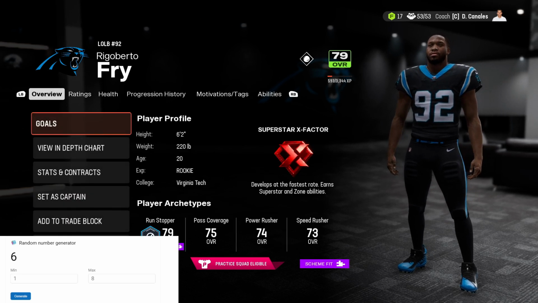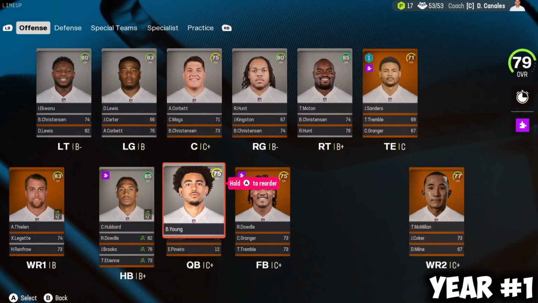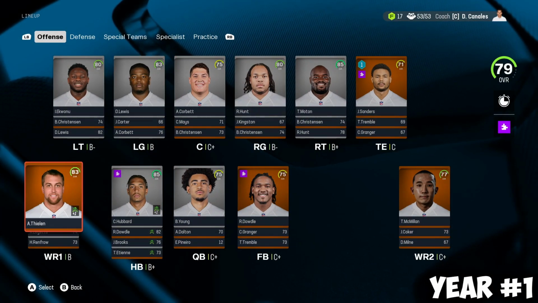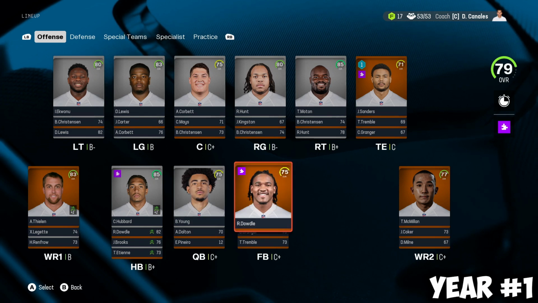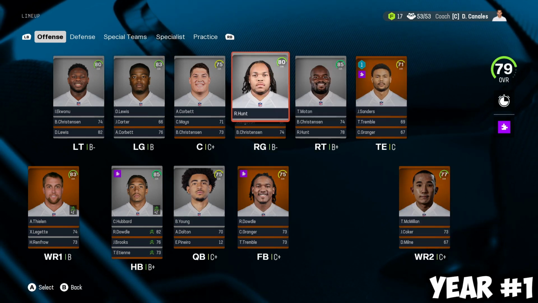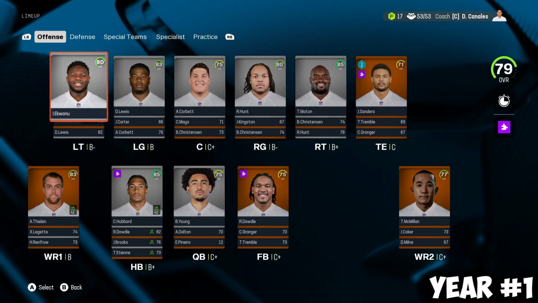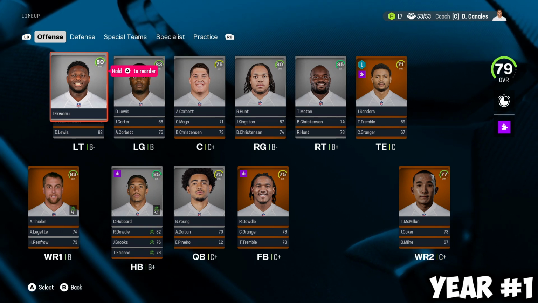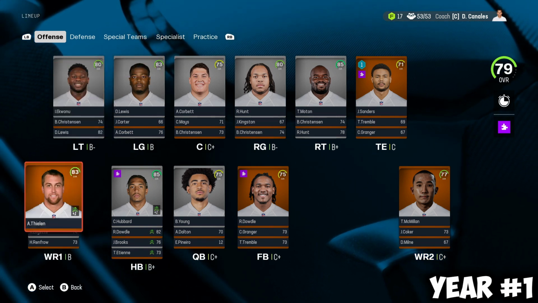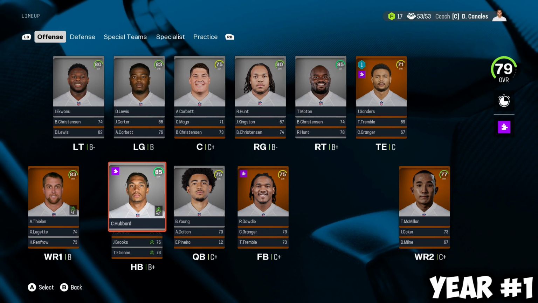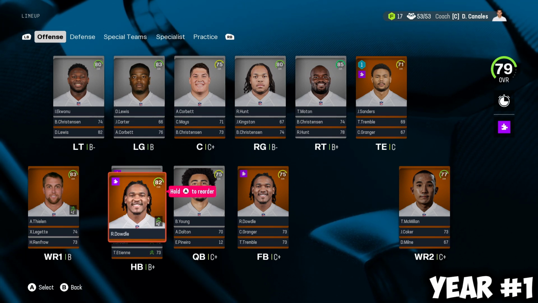Can't wait to start simming his entire career. Will he be the GOAT? Let's find out. For the first year, this is what the Panthers team is looking like, and it is pretty solid. This offensive line's all stars. We're using a Madden 26 roster, so it's not completely accurate, but it's the closest we can get to Madden 26 before it comes out in August.